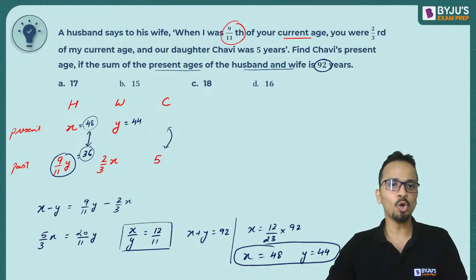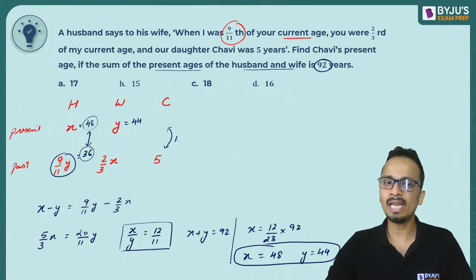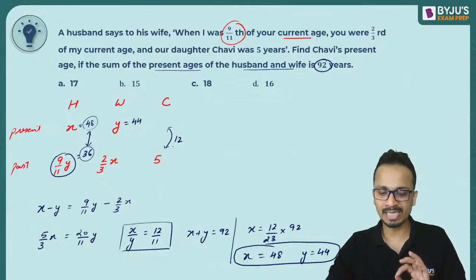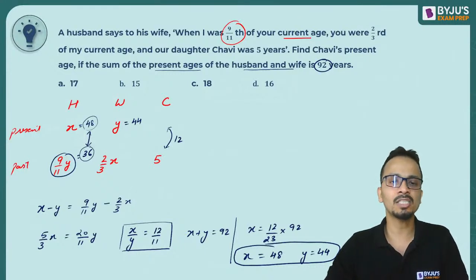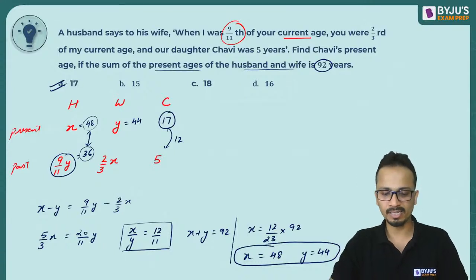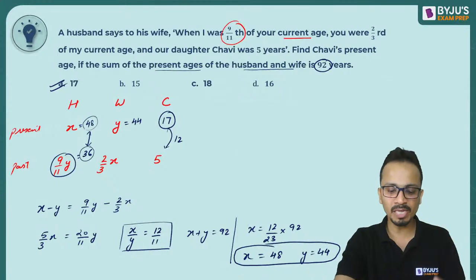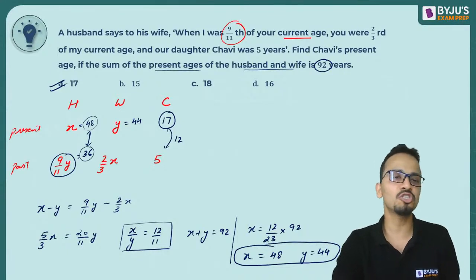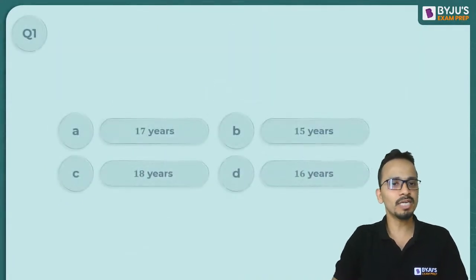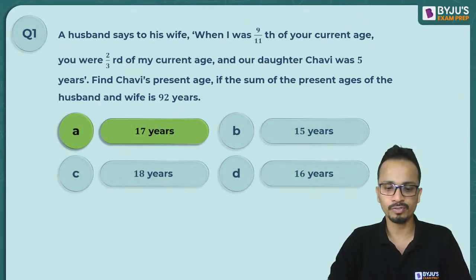Okay, so they are asking us to find out the present age of Chavi. So I'll add 12 to the present age of Chavi, and the answer will become 5 plus 12, that is 17. So the correct answer here should be option A, that is 17. All right. I hope the entire explanation is crystal clear to all of you. So the correct answer here is 17 years. That is the current age of Chavi.